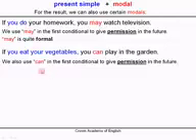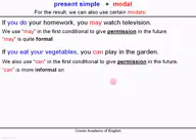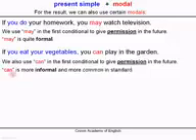We can use it in the first conditional to give permission in the future. But be careful, however, can is more informal, and in fact it is more common in standard English. You will hear can much more than may when we want to give permission.